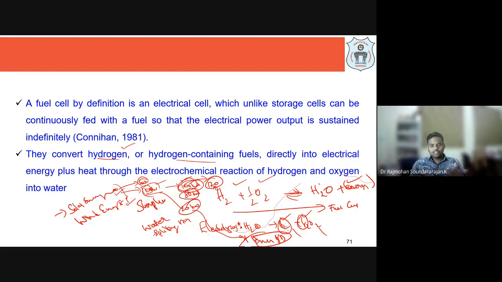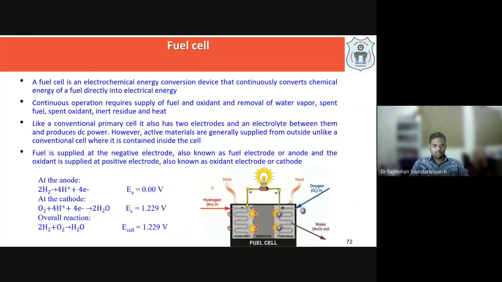Okay, so that way this reaction is going to take place. Hydrogen and oxygen are stored safely. After 2 months, 3 months, if production is reduced, for example in summer a hydropower plant may be working with less capacity, at that time, to meet the demand, we can use this hydrogen and oxygen cylinder and produce more energy. Okay, so that is the fundamental idea behind this fuel cell.